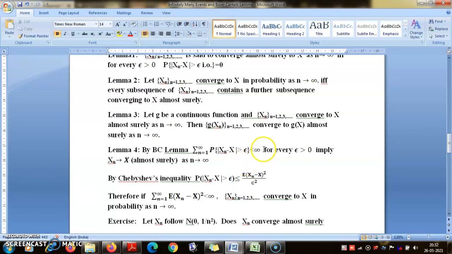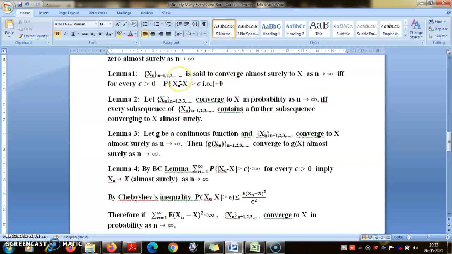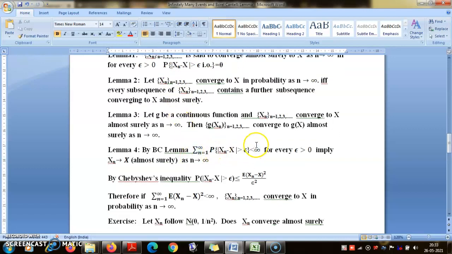If the summation of the probability that |Xn minus X| exceeds epsilon is a convergent series, then by the Borel-Cantelli lemma the probability that |Xn minus X| exceeds epsilon infinitely often is 0. By Lemma 1 that implies almost sure convergence. As I said, the Borel-Cantelli lemma is one of the main tools for proving almost sure convergence. If you can prove that these probabilities are summable, then you get almost sure convergence.